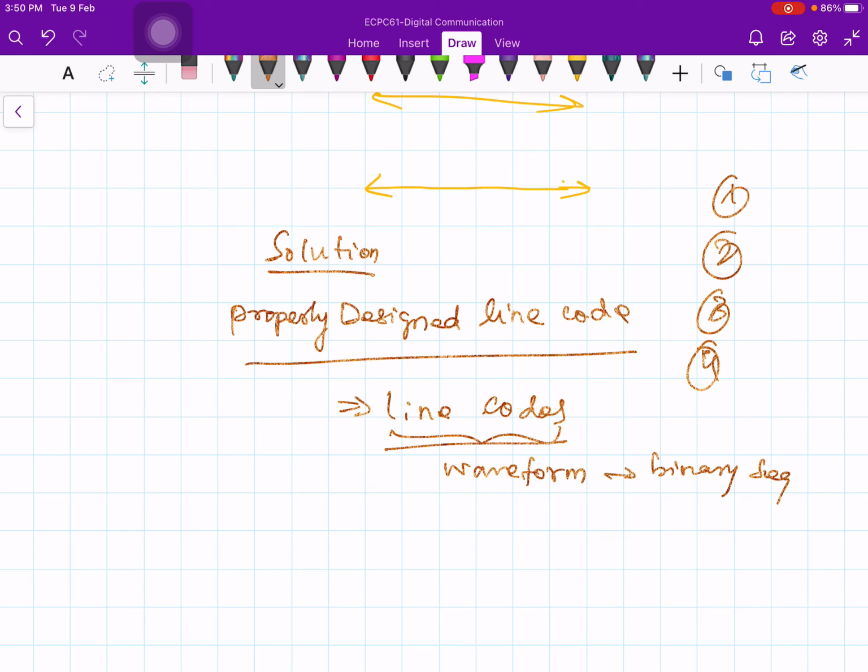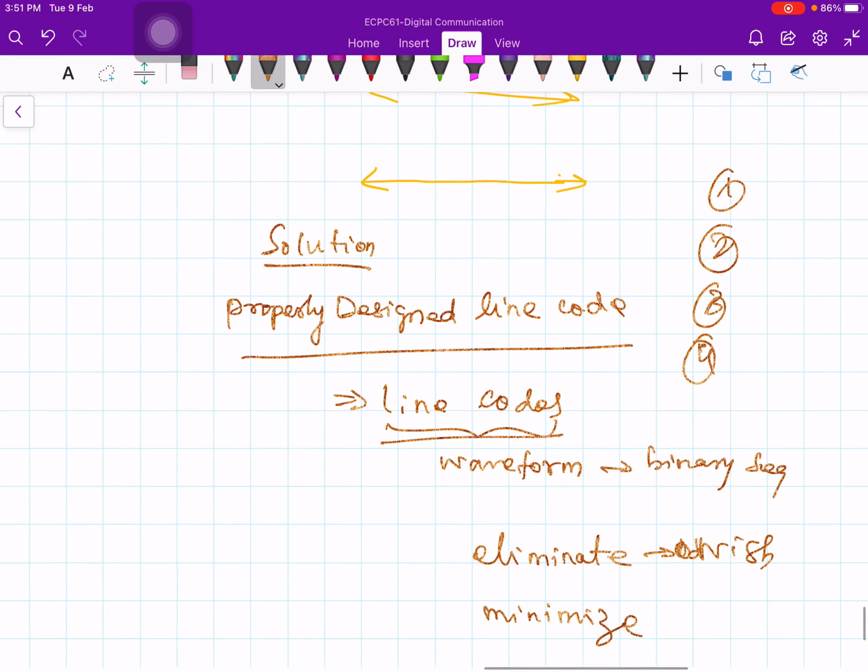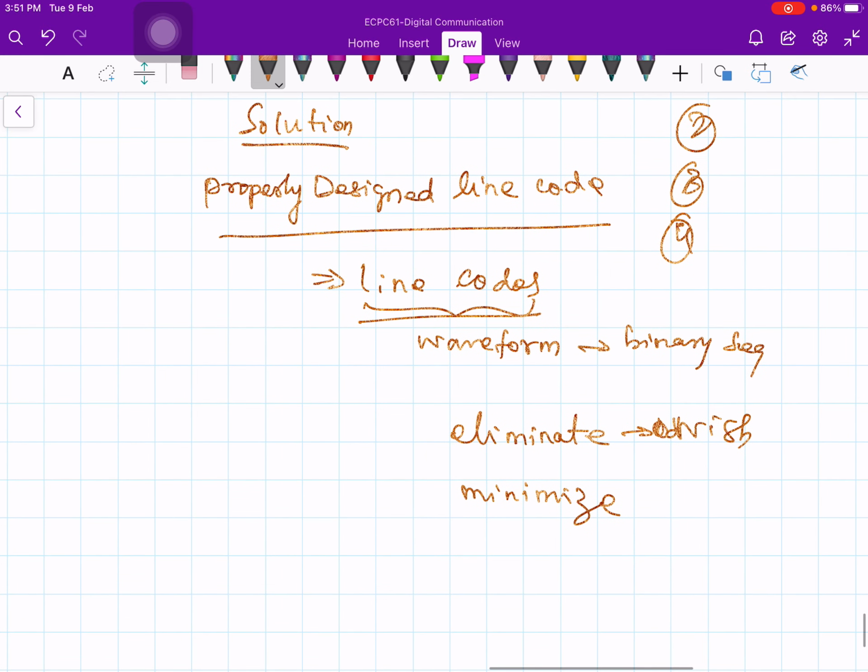Of course, we cannot eliminate them completely, but let us try to minimize them. Ideally we would like to eliminate them, that is our wish, but at least we would like to minimize them. So this is what we are going to do in the properly designed line codes.